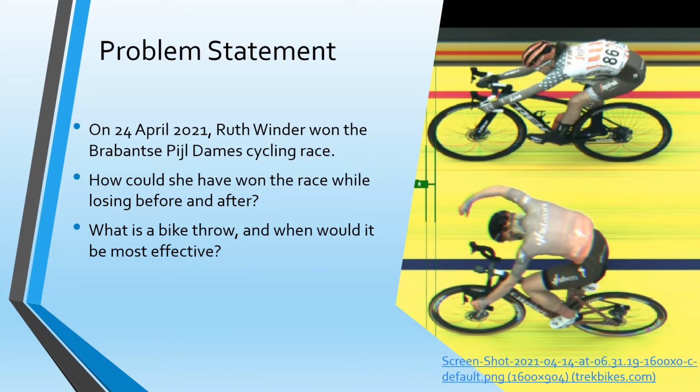Problem B regards the situation of Ruth Winder, who won the Brabantse Pijl cycling race on the 24th of April, 2021. We wanted to know how she could have won the race while being behind the biker next to her immediately before and immediately after crossing the line. Our model determines when the bike throw would be most effective.